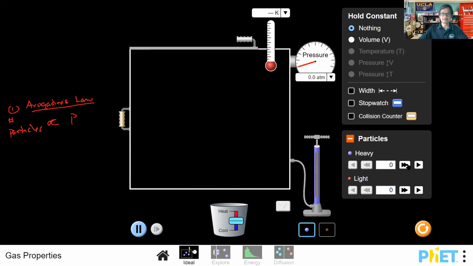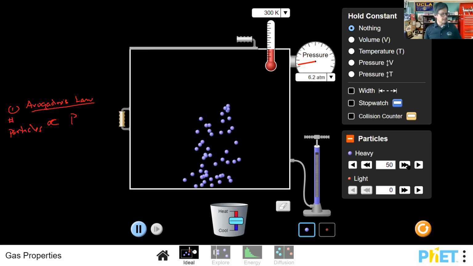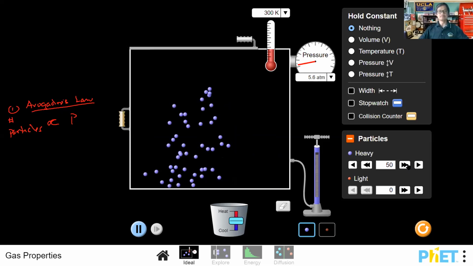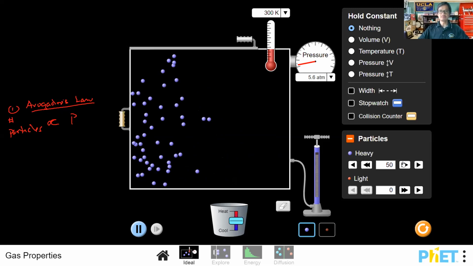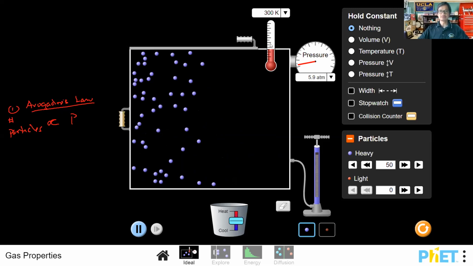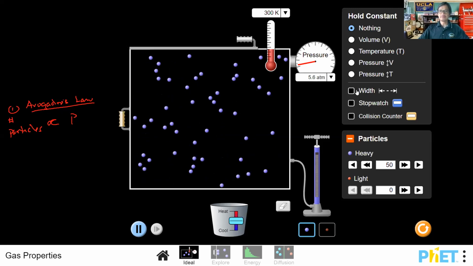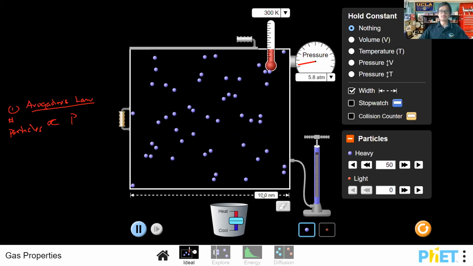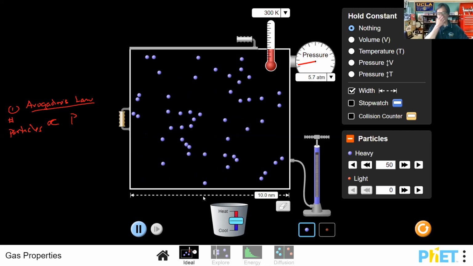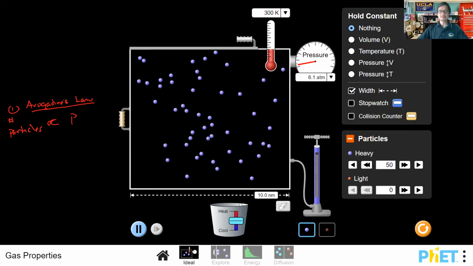Let's take a look at another factor that affects gas pressure. There we have our gas particles in motion. We have our pressure here, and we have the temperature as well. I'm going to go ahead and add our ruler here in the PhET lab. They had mentioned this as being a ruler, but actually it measures the width for us.